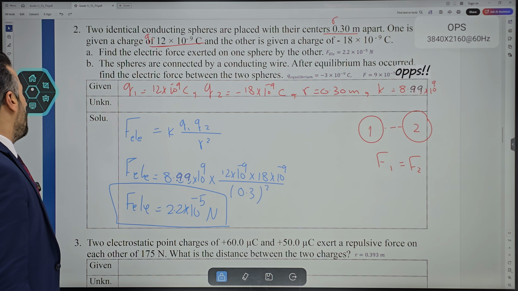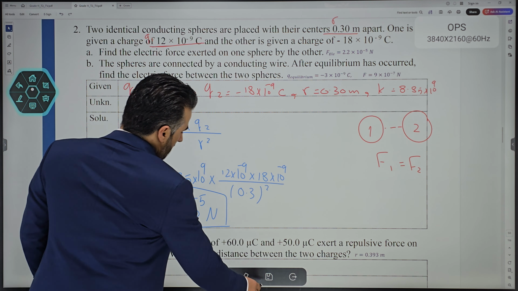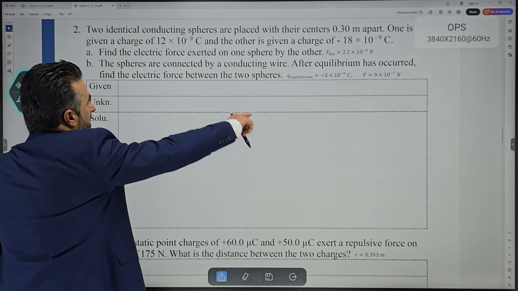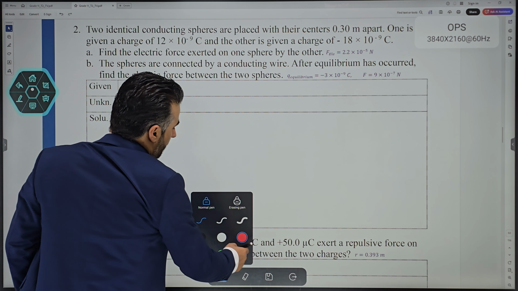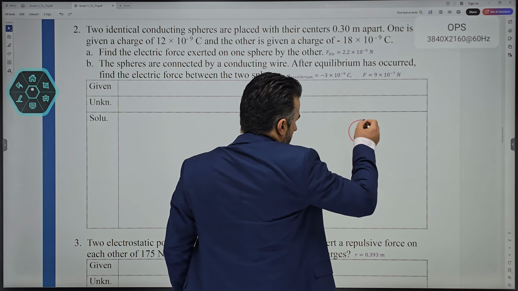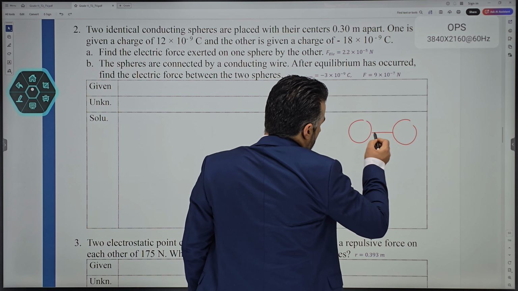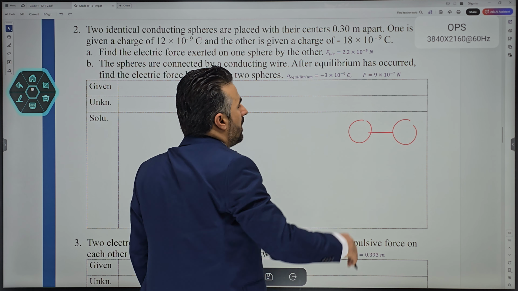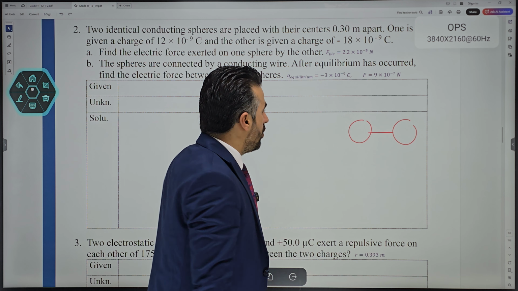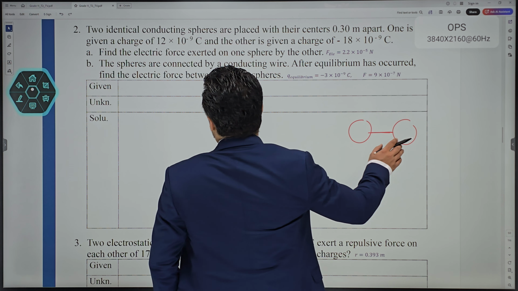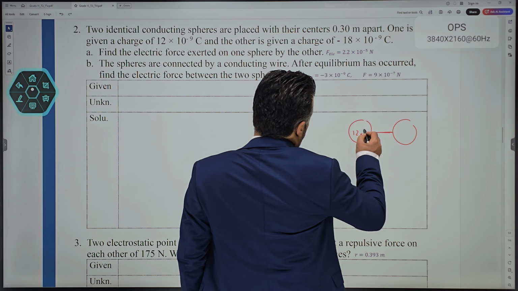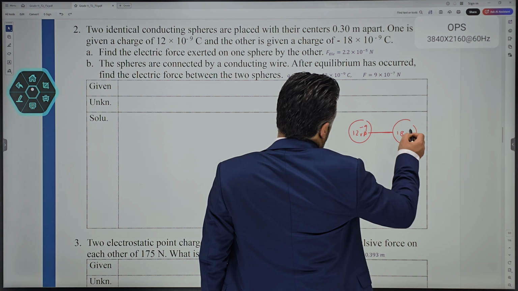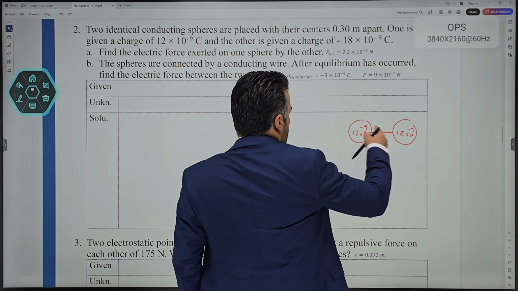Now the second part, part B. What is part B saying here? Part B says the charges are now connected by a connecting wire. So these are the two charges, and they're now connected with a conducting wire. You can see that one of the spheres is holding more charge than the other one. One of them is 12 times 10 to the power negative 9, the other 18 times 10 to the power negative 9. So clearly there's more charge on this one than the other one.